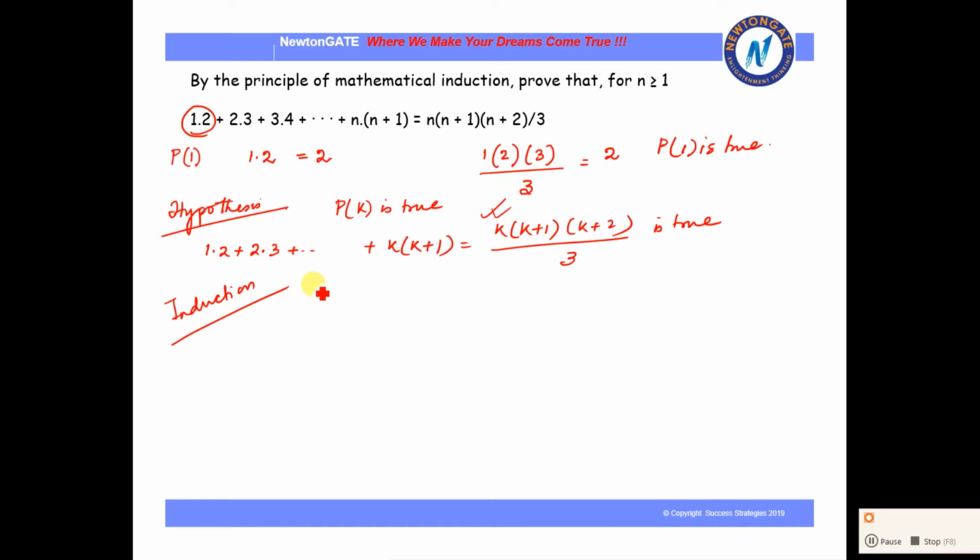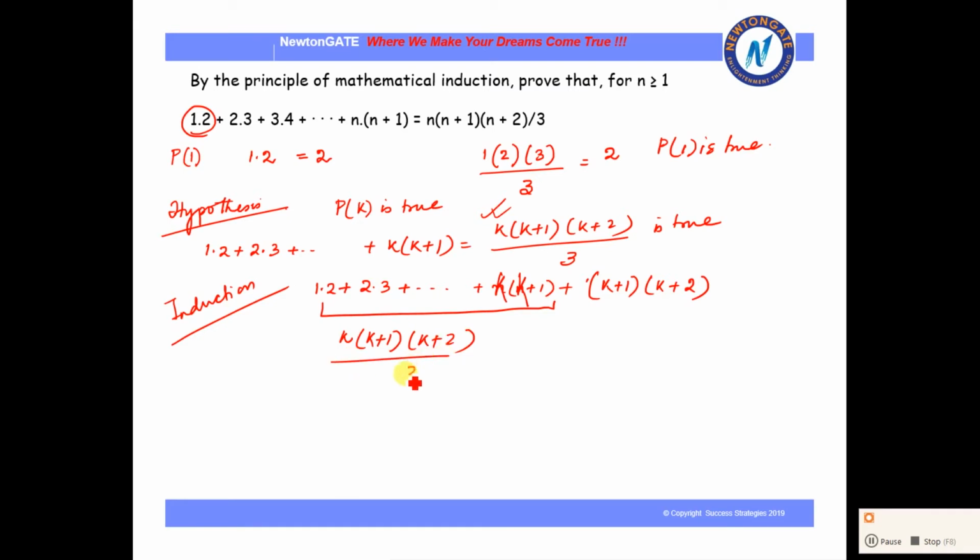Okay? So in k plus 1 what will happen? All these terms will be there. The only thing which will get added is the k plus 1 term. So k plus 1, and here we will take k plus 1 into k plus 2. From this step we have already shown that this particular sum has the value k into k plus 1 into k plus 2 by 3. So we can just straight away put it here. Now with that we are also adding this particular term, k plus 1 into k plus 2.